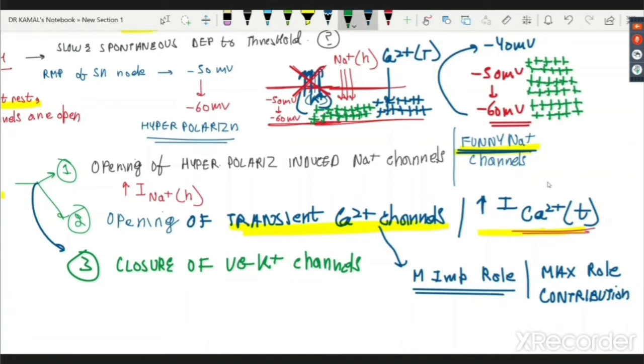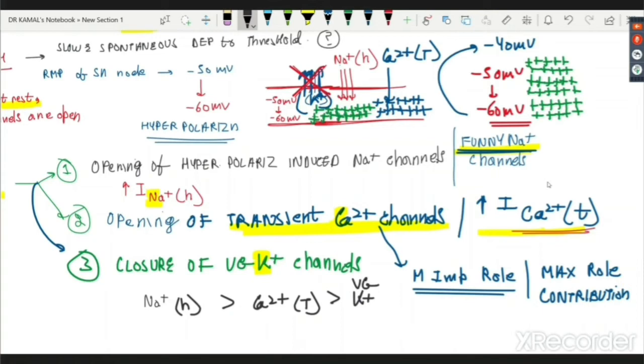So if I ask you the exact order of opening of the channels, please remember it is NCK. NCK means first the sodium H, then calcium T, and then potassium channel.